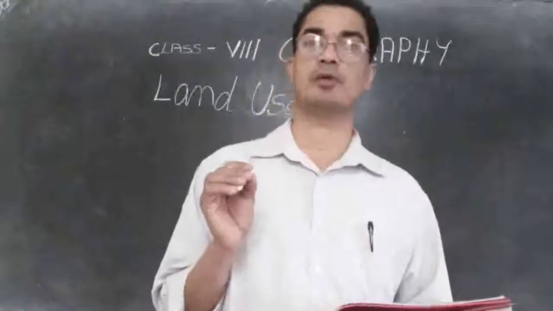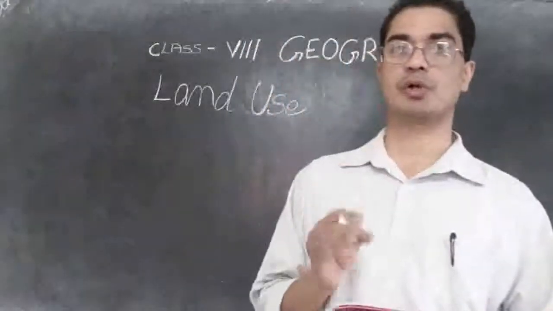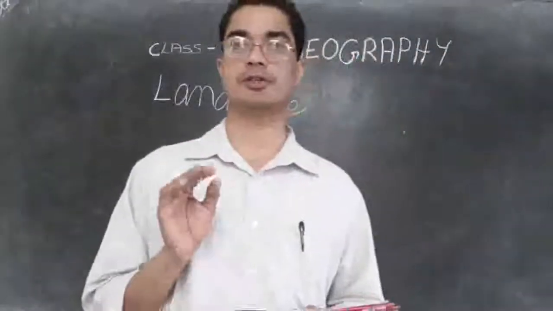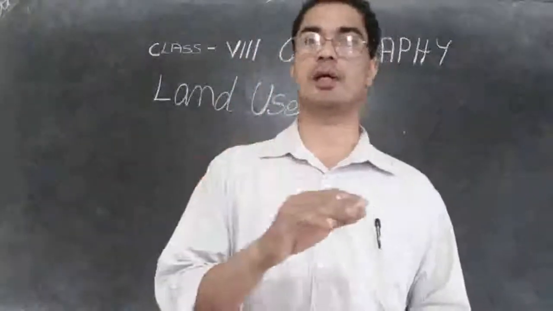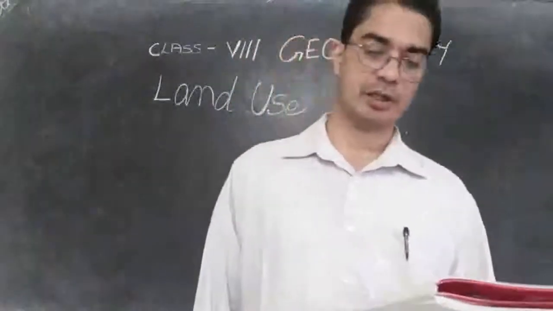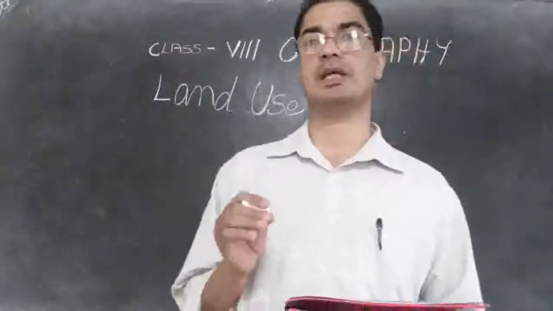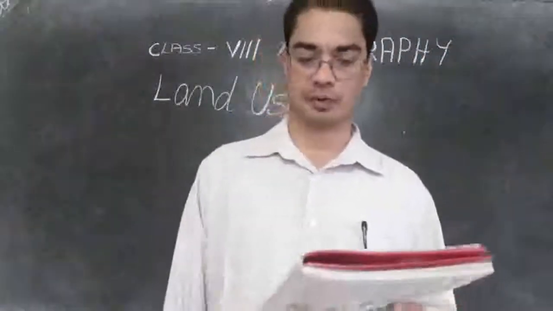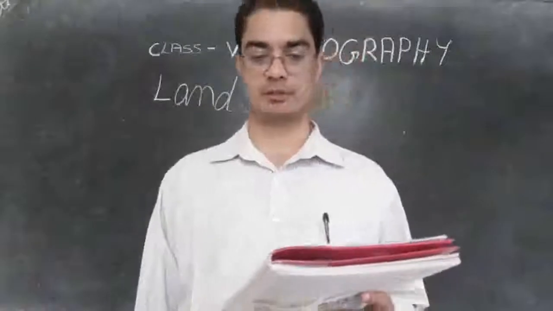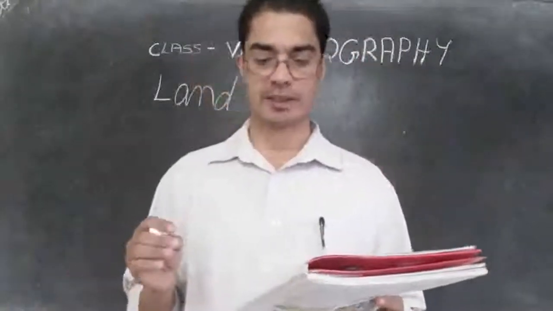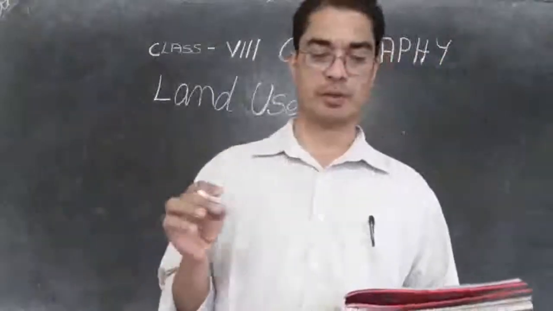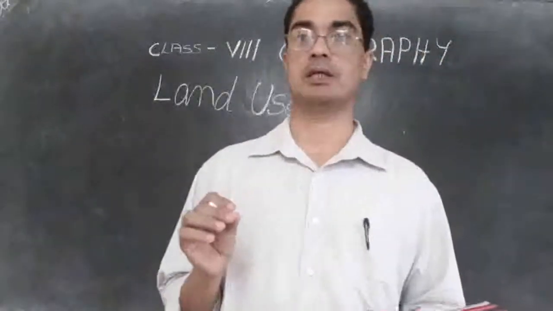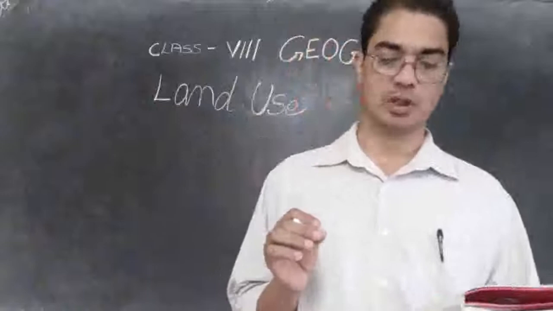So they use 56%, that means more than half of the land is used for pasturing. They will be growing grass there and the animals will be allowed to go and eat there. Then 14% they have as forest. So they have very little forest. The international rule is that at least 30% of the land should be reserved forest. But Australia has very little area for forest.